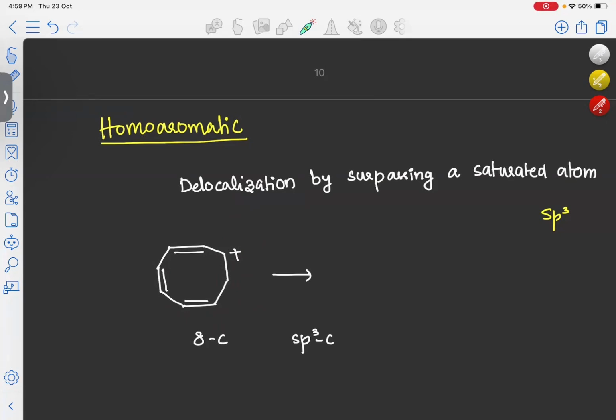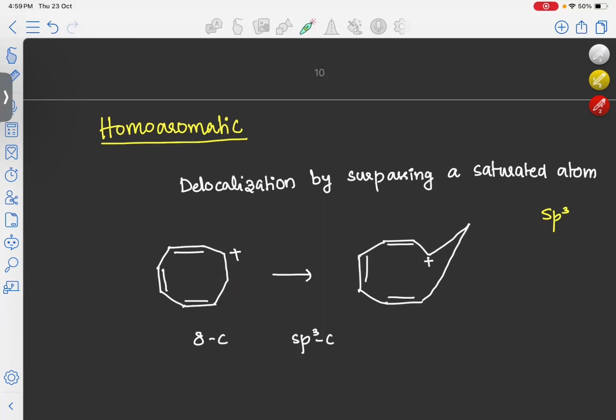But in this molecule, this sp3 atom will go above the ring. And we will get a structure like this, where the sp3 atom goes above the ring and the remaining atoms will be like this.